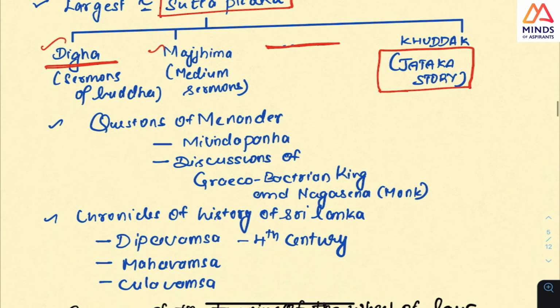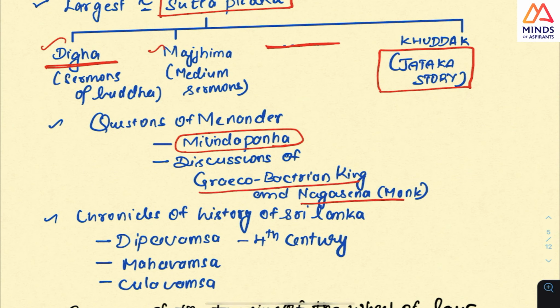And one more book, a famous book, is the Questions of Milinda, or Milinda Panho. This is somewhere around the Indo-Greek period, with Milinda and Nagasena. So this is one important book. Look at this: the Greco-Bactrian king and the monk Nagasena. This is a kind of discussion like Plato's Republic.